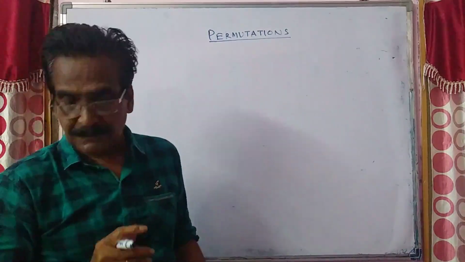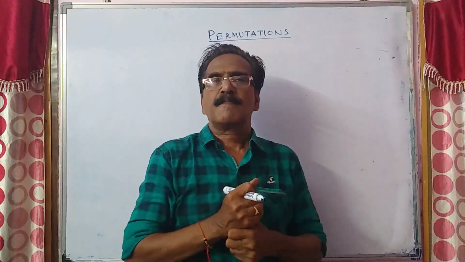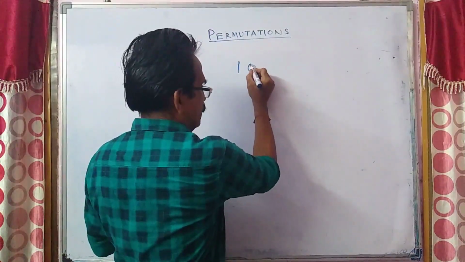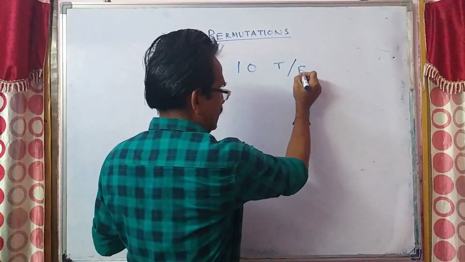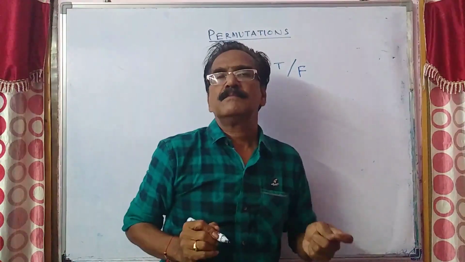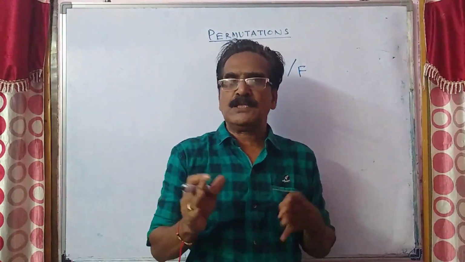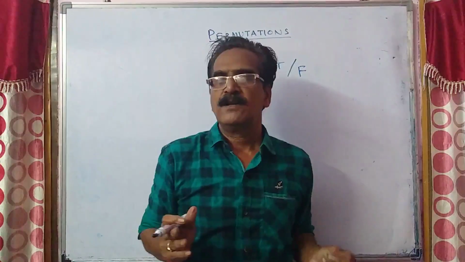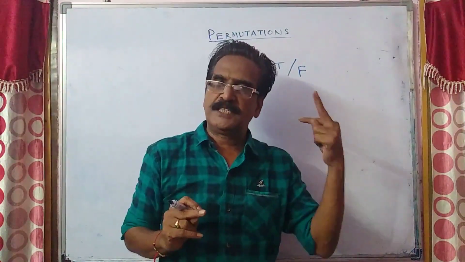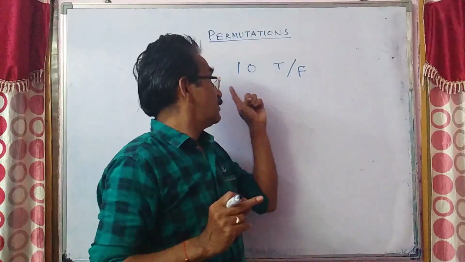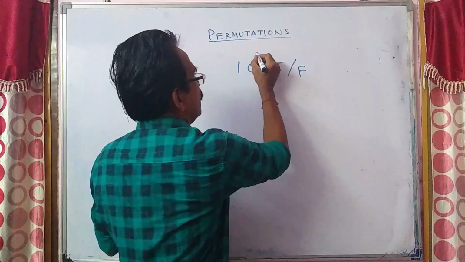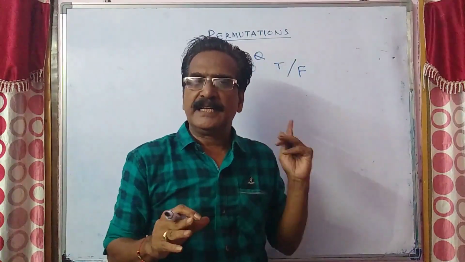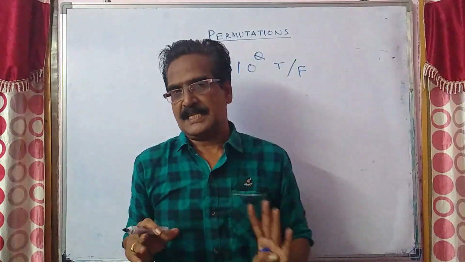And the next question is, in how many ways can 10 true-false questions be answered? There are 10 true-false questions. Your option is either true or false. You have only two options. You have to say either true or false. So 10 questions are there. In how many ways can you answer 10 true-false questions?